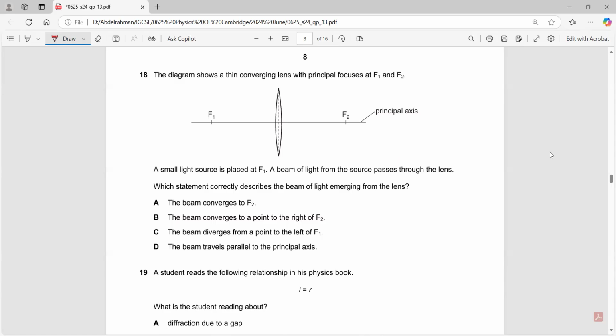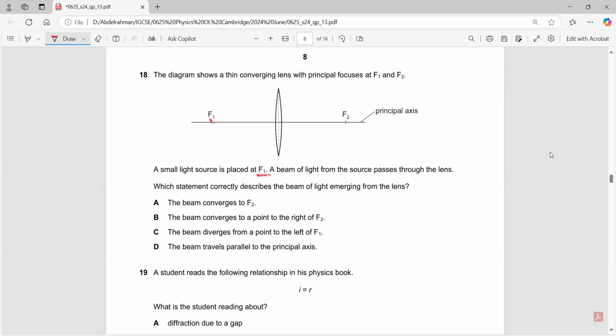Question 18. The diagram shows a thin converging lens, with focal points f1 and f2. Which statement correctly describes the beam of light emerging from the lens? A small light source is placed at f1. A beam of light from the source passes through the lens.